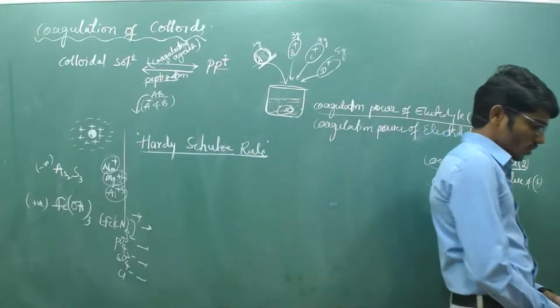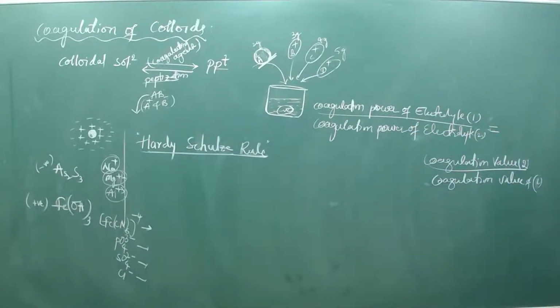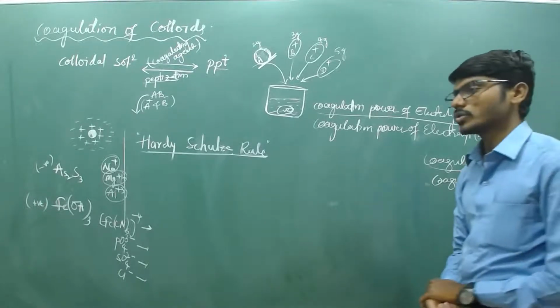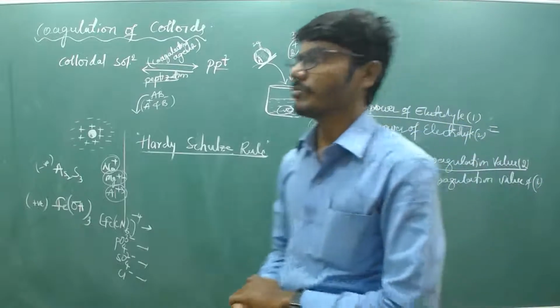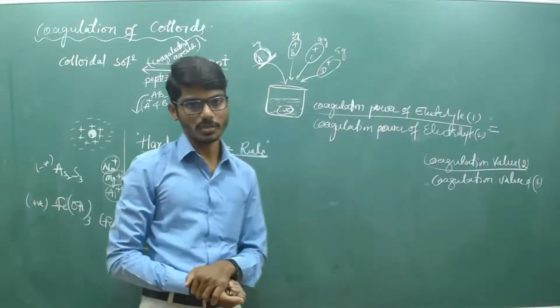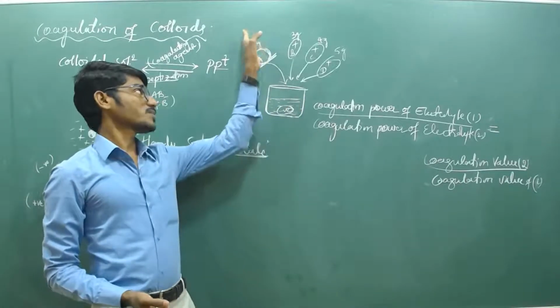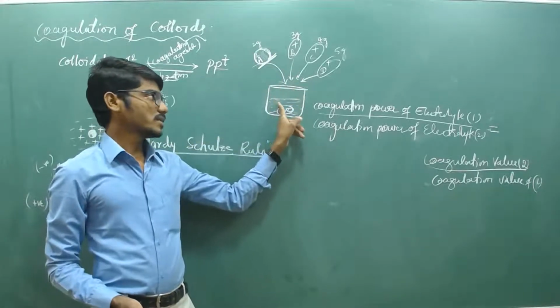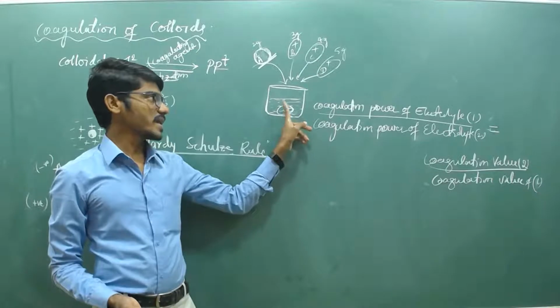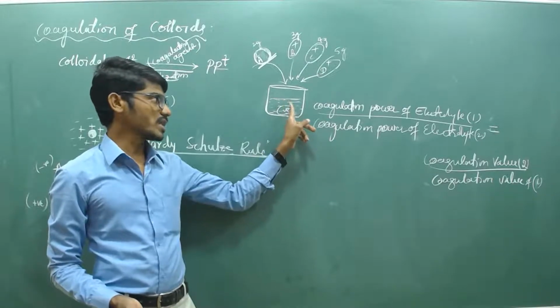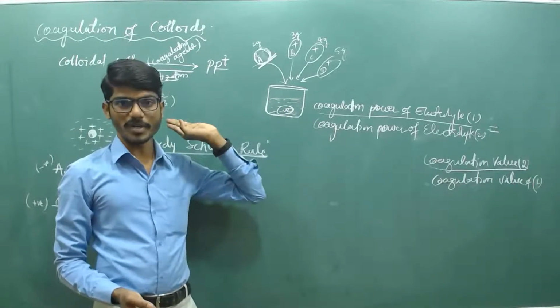So this is about the coagulation of the colloidal solution. The next concept is about protection of colloidal solution. Now look at this. This is a colloidal solution. When some electrolyte is added, the charge carried on the colloidal solution gets neutralized and it is converted into precipitate.